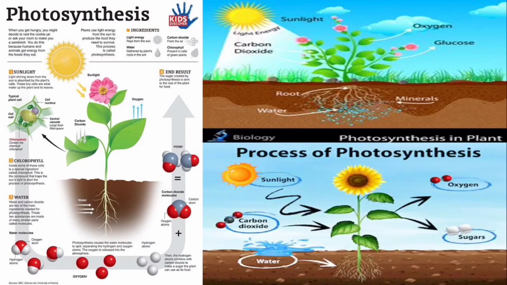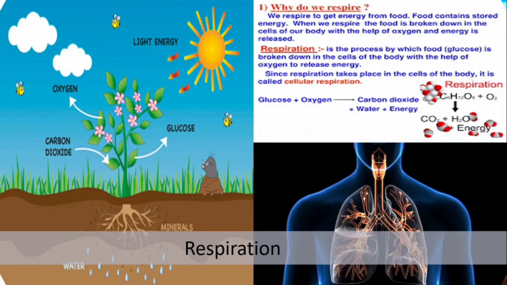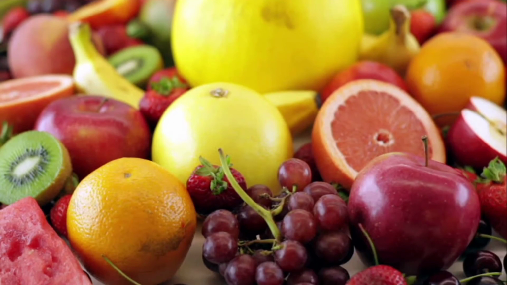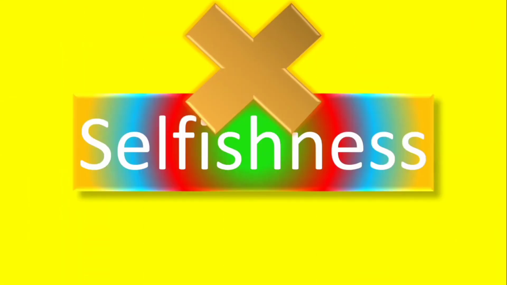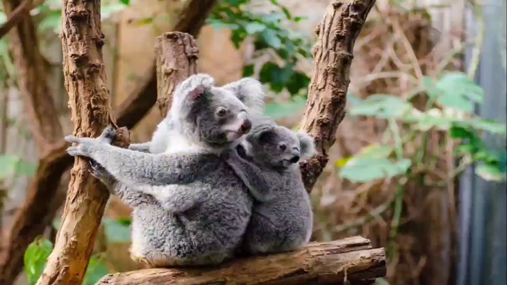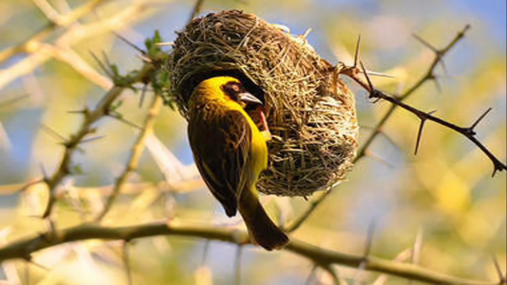First, let's know about our dependence on plants. The products of photosynthesis are oxygen and food. This oxygen is taken by us during respiration and breathing. Not only that, we also get food from plants as they are the producers. Don't be selfish, let's look at other animals too. Animals like monkeys and koalas live on trees. Moreover, birds build their nests on trees.